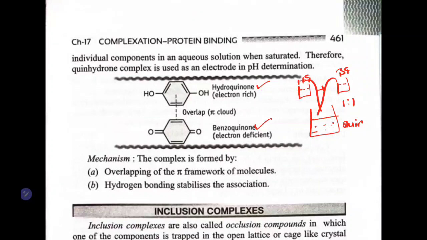Now, to separate this complex, again this is the alcoholic mixture, add this mixture to water and take the concentration till saturation. If you take a saturated solution, when you add this compound, they will be separated into individual hydroquinone and benzoquinone.